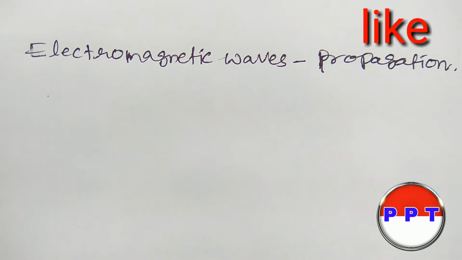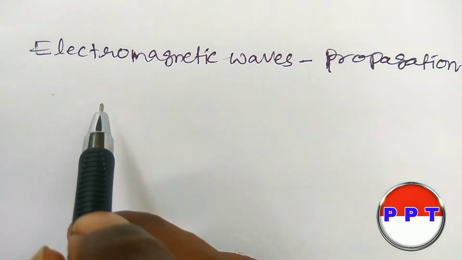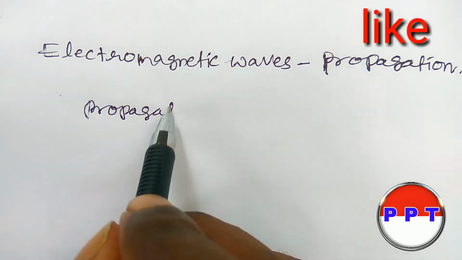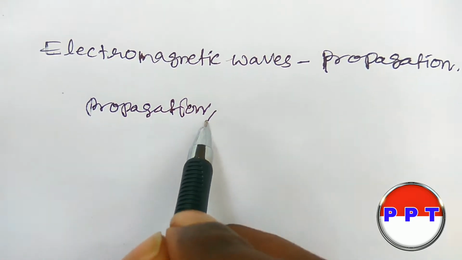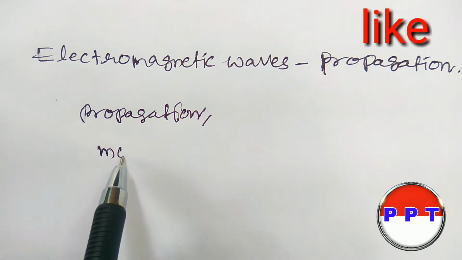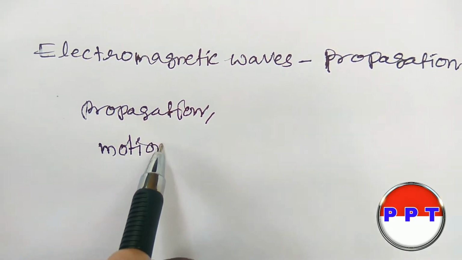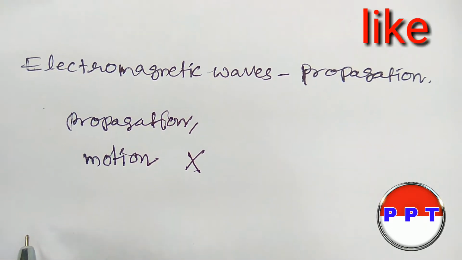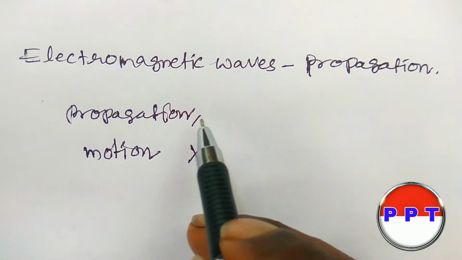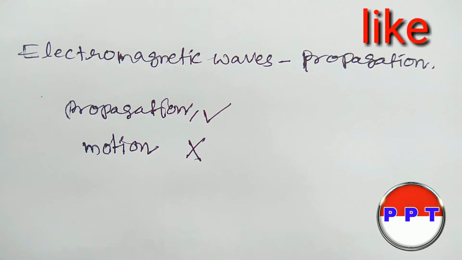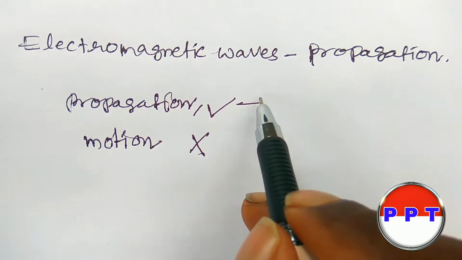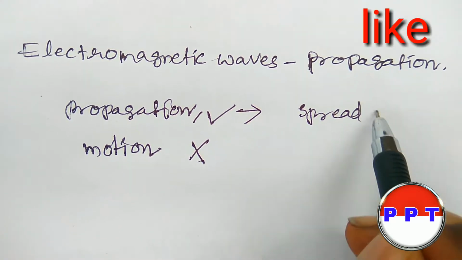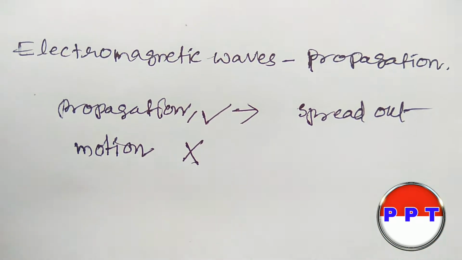Electromagnetic waves propagate. So what is meant by propagation? Motion is not the correct word to use for electromagnetic waves. Propagation is the correct word, because due to propagation they can spread out.